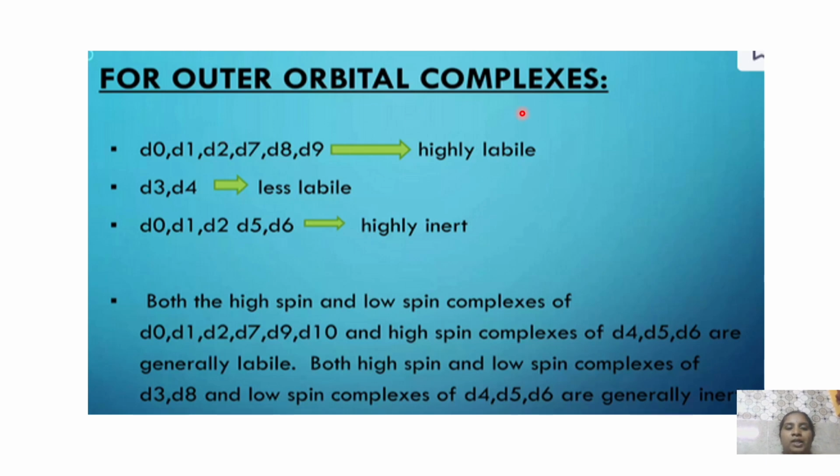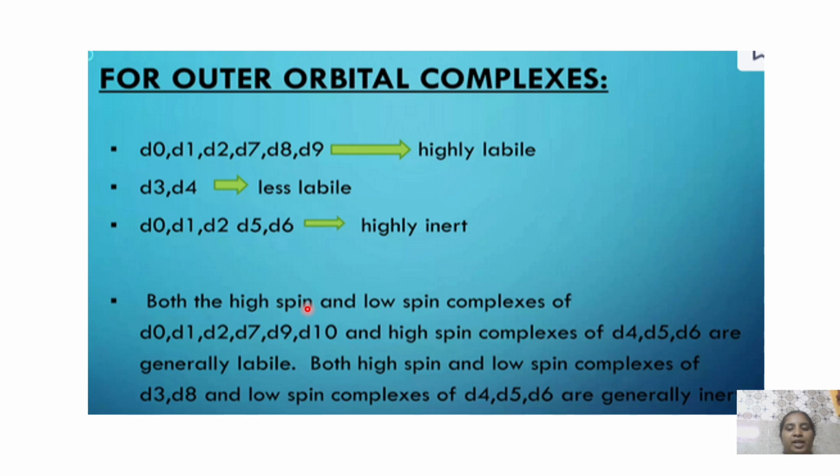For outer orbital complexes, the metals with the configuration d0, d1, d2, d7, d8 and d9 are highly labile, whereas d3 and d4 are less labile. Complexes with d3 and d5 configuration are highly inert.